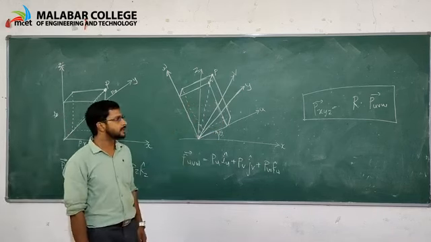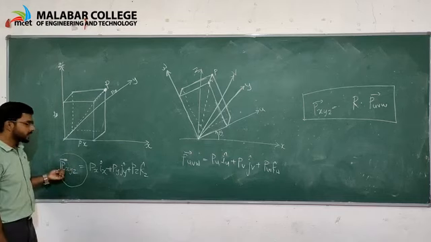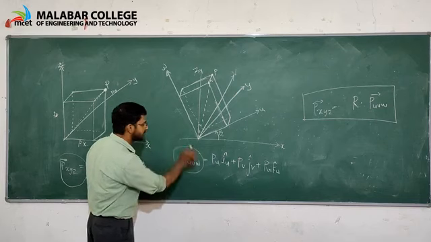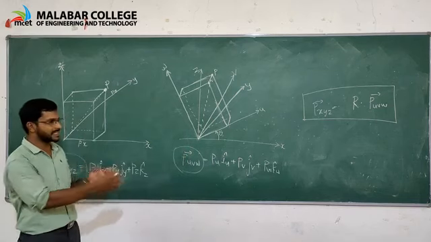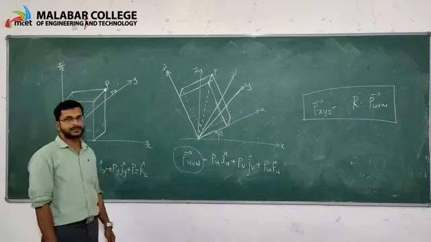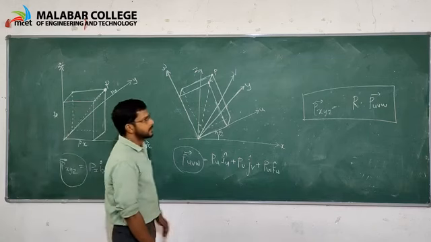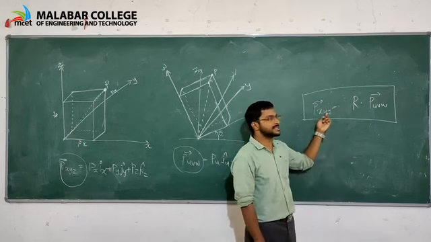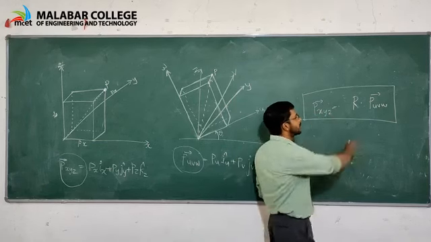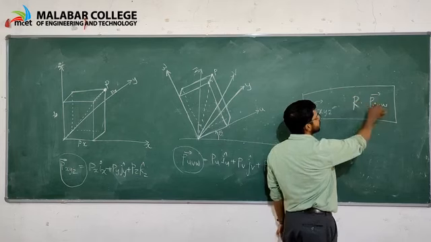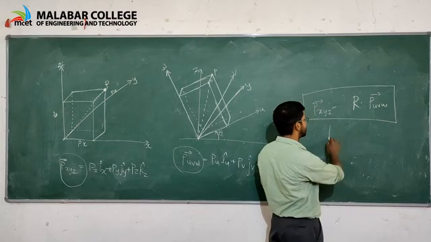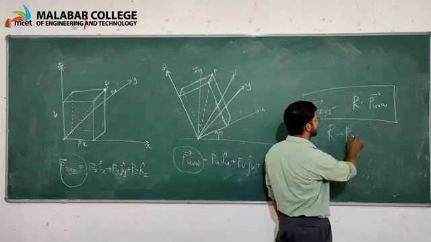Then what is the relation between P in the frame XYZ and that vector P in the frame UVW? What is the relation between these two vectors? This relation can be represented as Pxyz is equal to R into Puvw, where R is the rotational matrix.